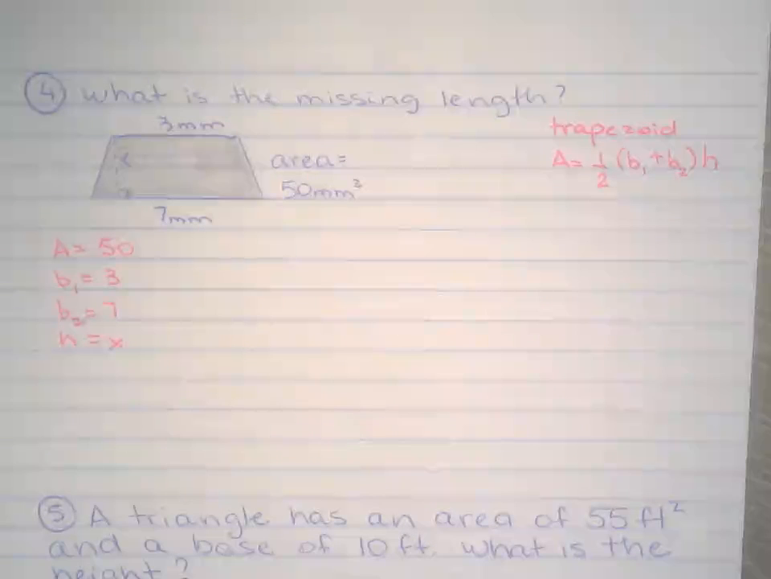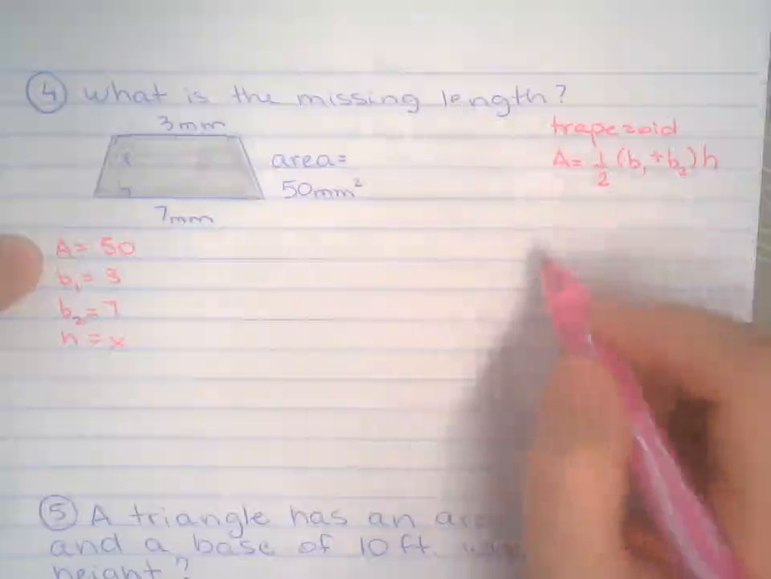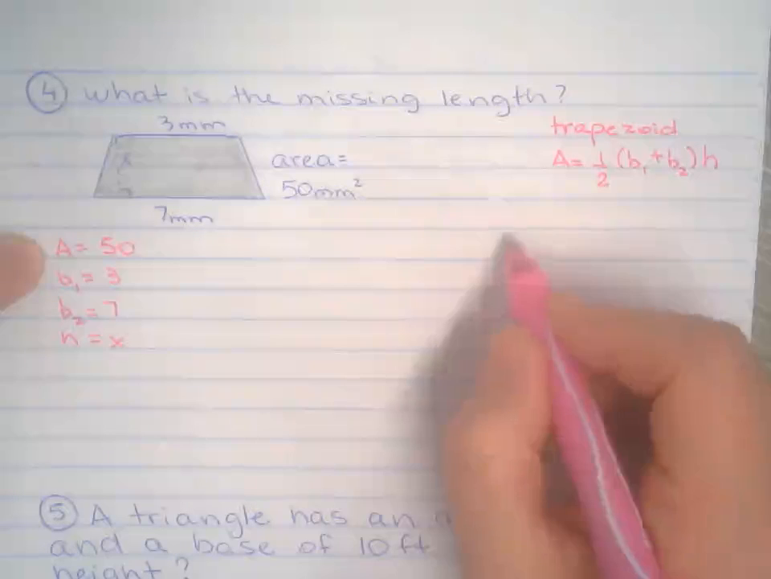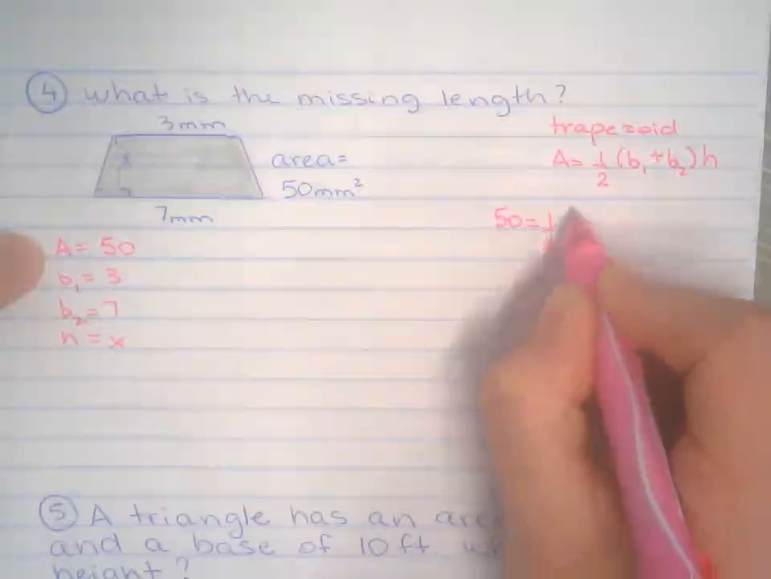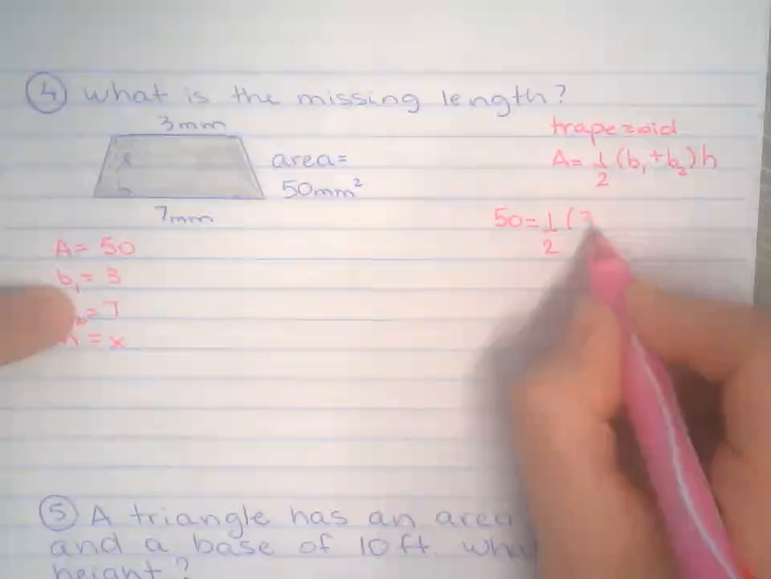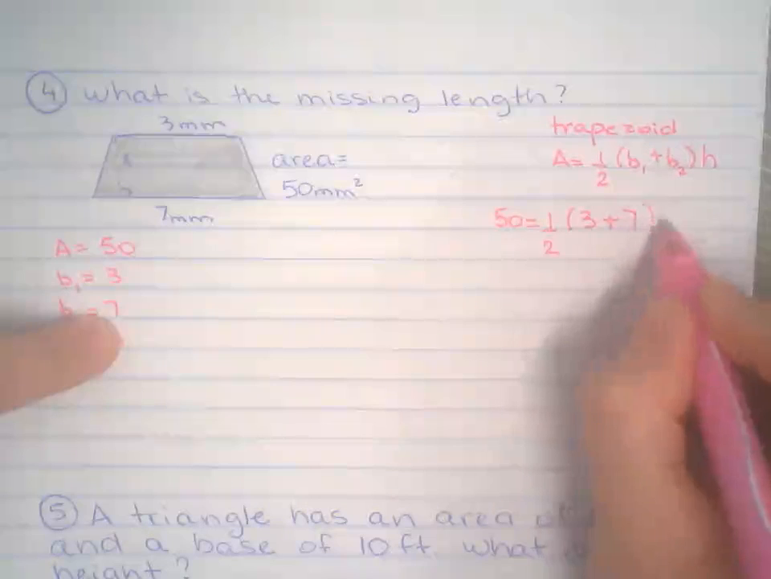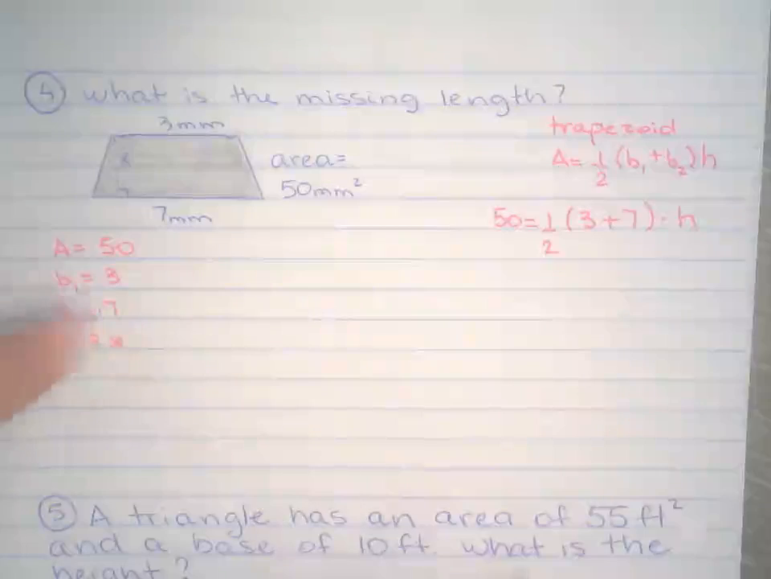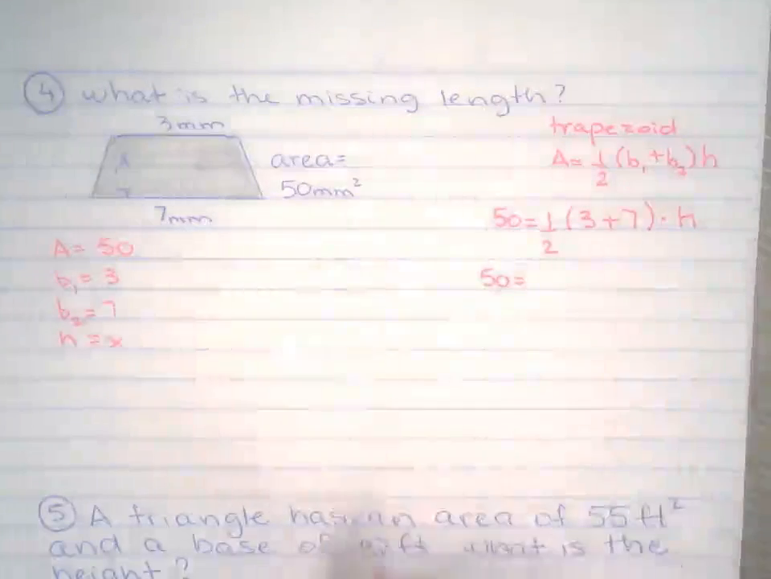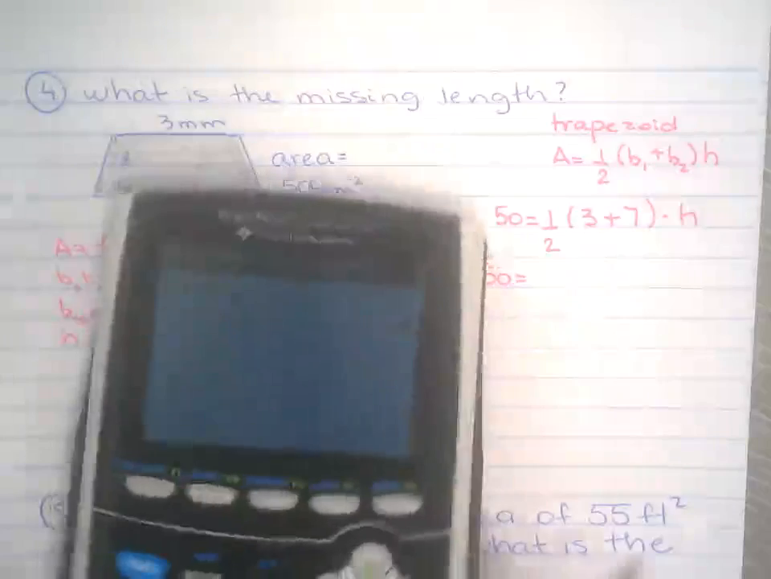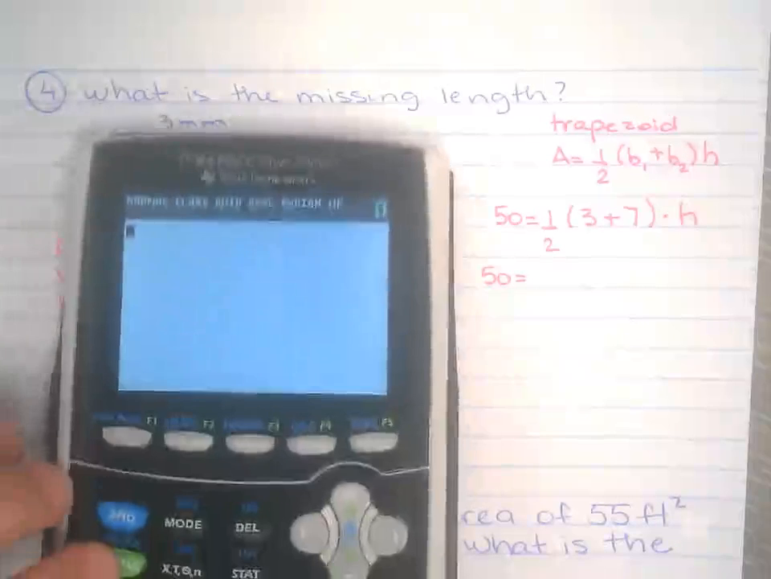Okay, so we're going to plug it all back in the formula. We have A right there is 50. 1/2. Base 1 is 3. Base 2 is 7. And the height we don't know. That's what we're looking for. Now you're looking at this, you're like, there's no way I can get out of this. Just type it in the calculator. Don't try to do more work than what you have to.